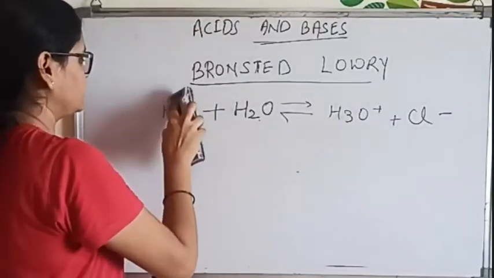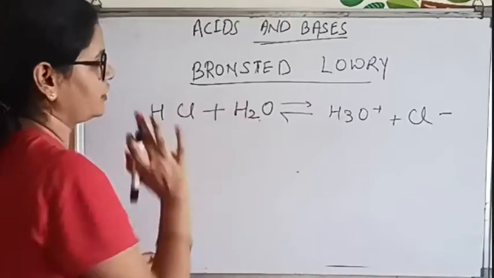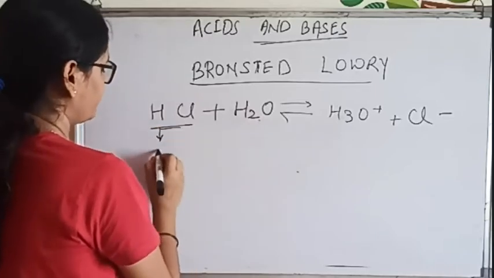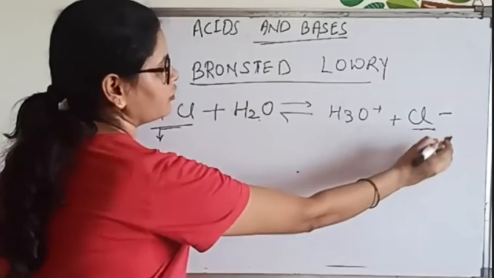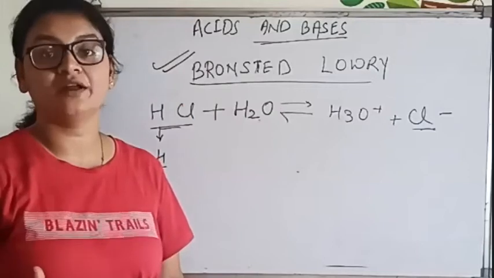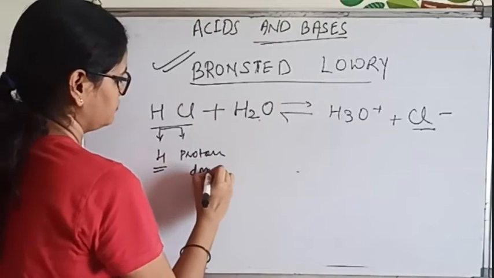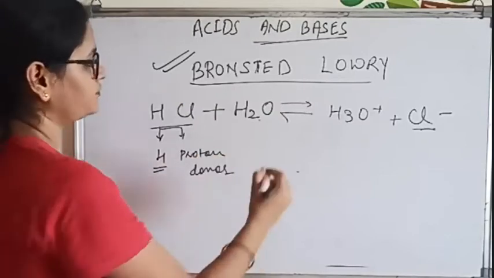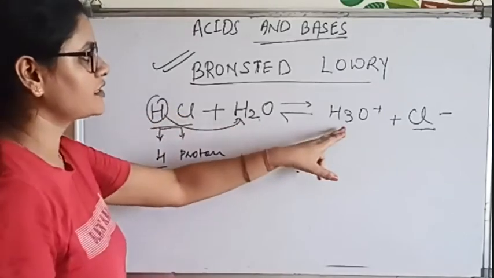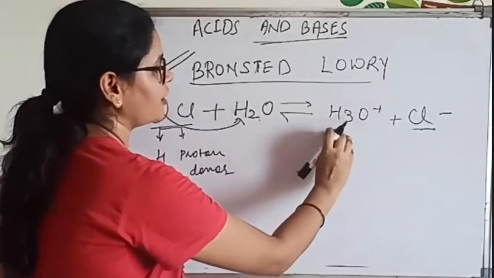Now, what will happen? Now see, this is happening. This was the reaction and it is happening in the aqueous medium. Now water is there. Here, this HCl donated a proton and forms chloride ion. That means as per this concept, acids are proton donors. Clear? Proton donor. Now here, this proton is getting attached to H2O and it forms H3O plus ion. Now in this case, H3O plus ion acts as what?